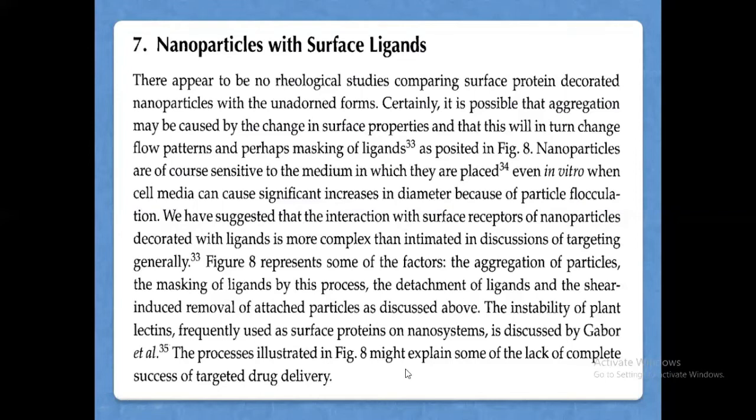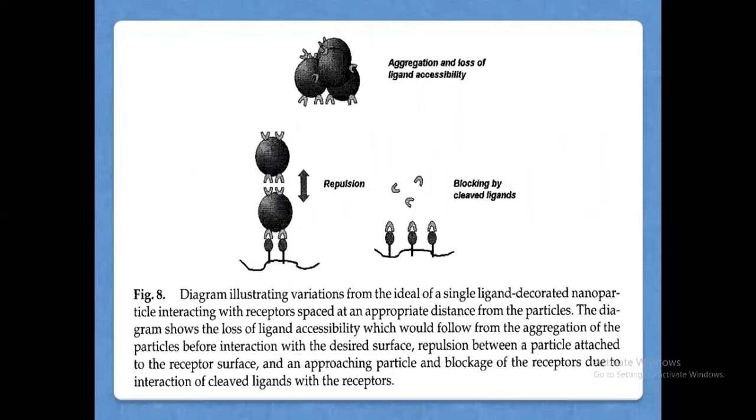So this process is explained well, and some of the lack of complete success of targeted drug delivery happens because of these properties, and you can see the process explained in the figure. So in this figure you can see that first, these nanoparticles are going to aggregate. The aggregation and loss of ligand accessibility. So here you see that the ligand is attached with this nanoparticle, and these nanoparticles are going to aggregate now. So this is the aggregation process.